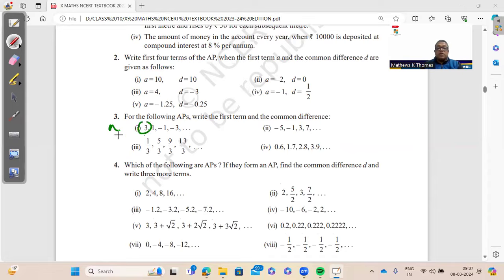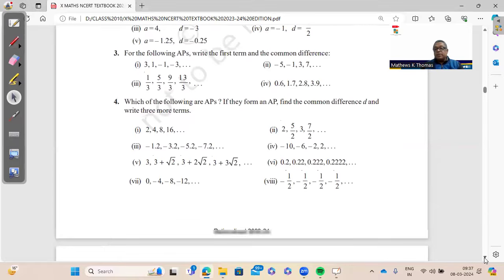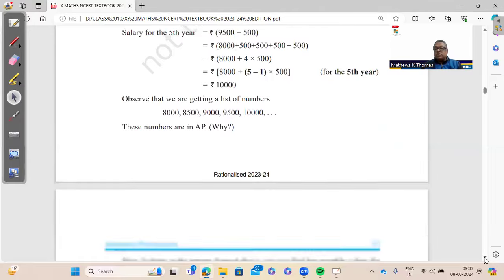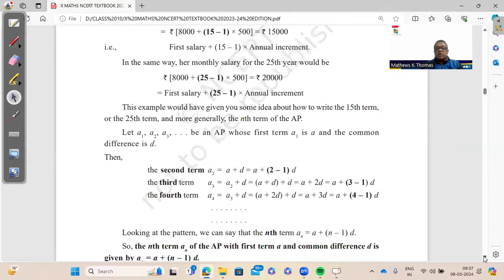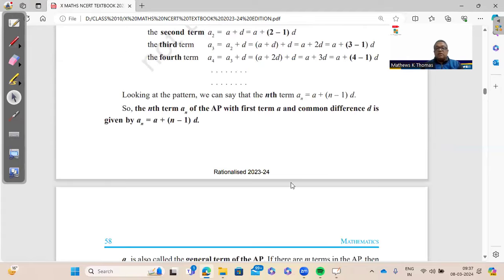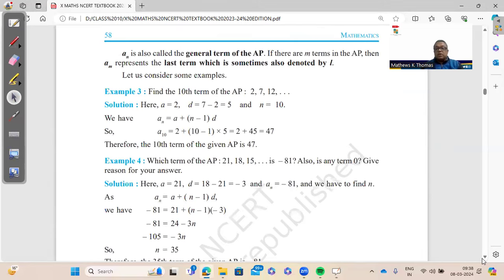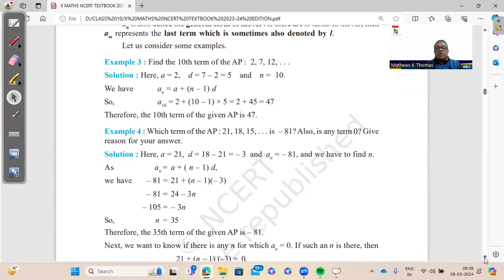First term is represented by a and common difference is, remember, a2 minus a1, 1 minus 3, negative 2. So these are all 1-mark questions from the first exercise. Then we go to the first important thing, that is to find the nth term of an AP. We are going to use the formula an is equal to a plus (n minus 1)d. This is the formula that you have to remember. And remember, without formulas, this chapter cannot be done.